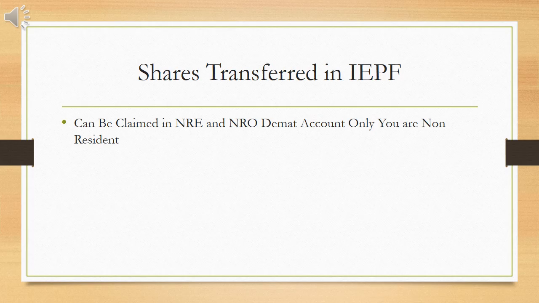Like you should have all physical shares. If you do not have the physical shares completely, you can approach the company to issue a letter of entitlement. You should have a demat account number, whether NRE or NRO, so the client master list should be there. You should have a functional bank account to get your dividends cleared, and that should be linked with your demat account. And all formalities like the Overseas Citizen of India card should be there. So you should get it uploaded on the system and file on MCA 21, and the process takes around 6 to 8 months, and it gets cleared.